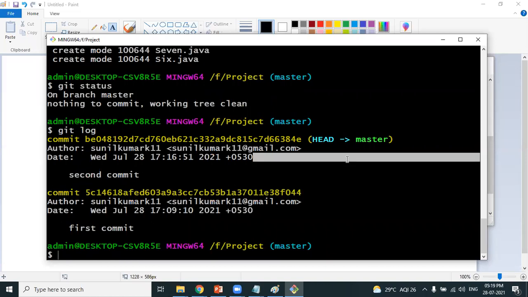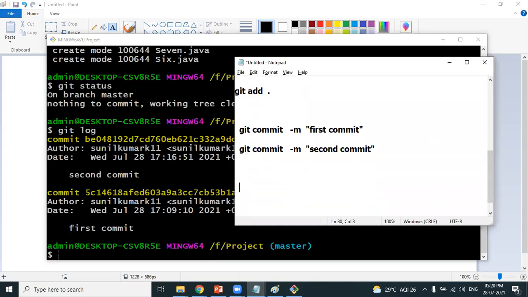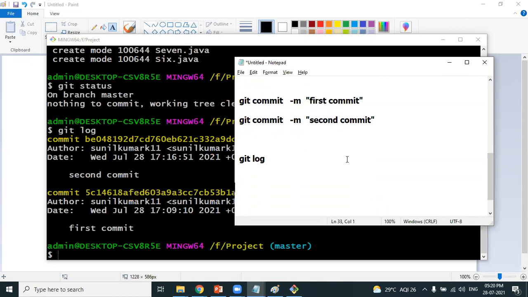And whenever you want to see the list of all the commits, git log is the command to show you. We have one more command, git log --oneline, which will show you the list of commits in one single line.